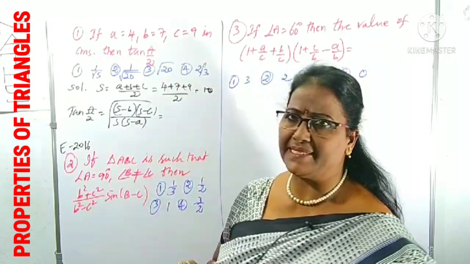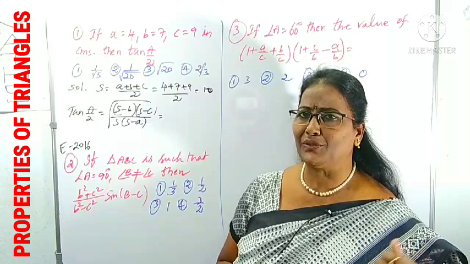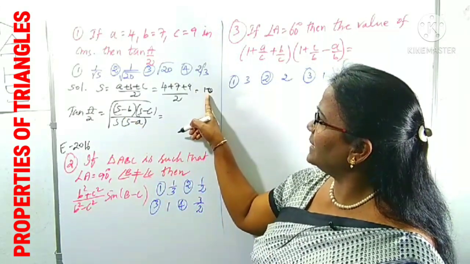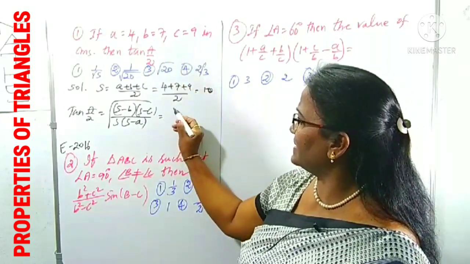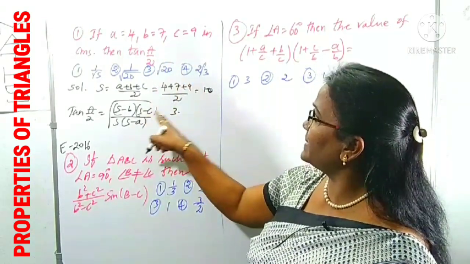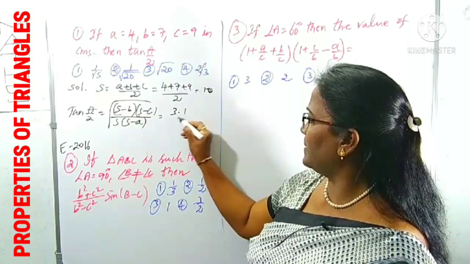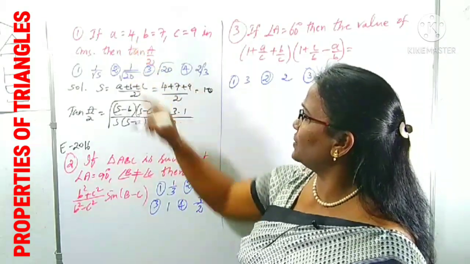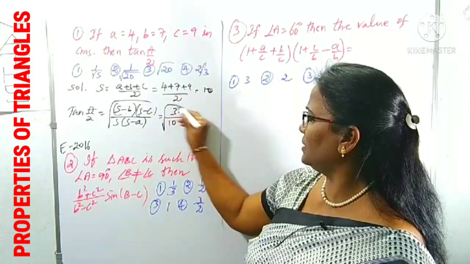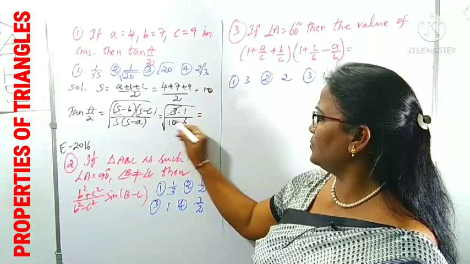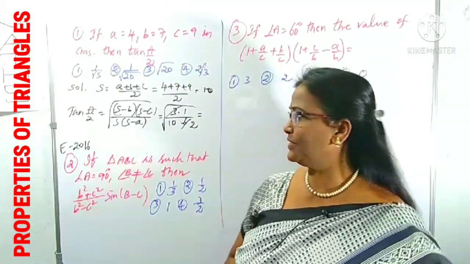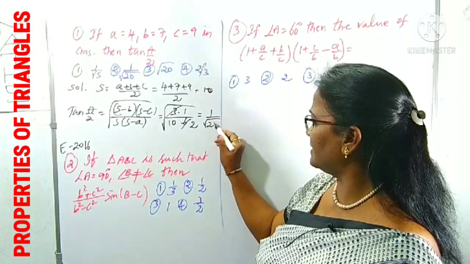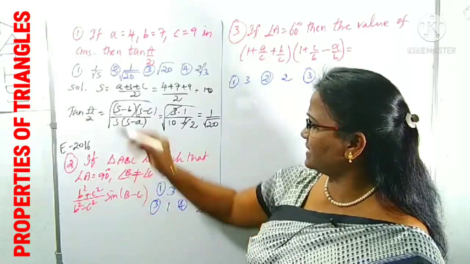Very simple, an easy way, we can just apply the formula. s minus b: s is 10, b is 7, 10 minus 7 is 3, into s minus c, 10 minus 9 is 1, by s which is 10, into s minus a, 10 minus 4 is 6, all under root. 3 cancels in 6 two times. What is left over is root over 1 by 10 into 2, 20. So 1 by root 20.